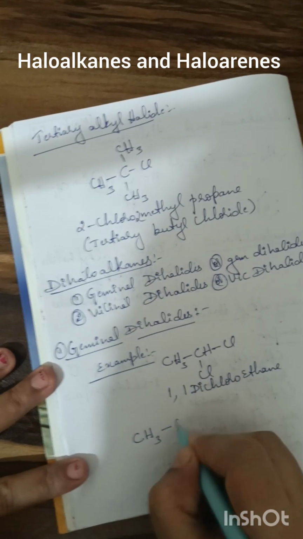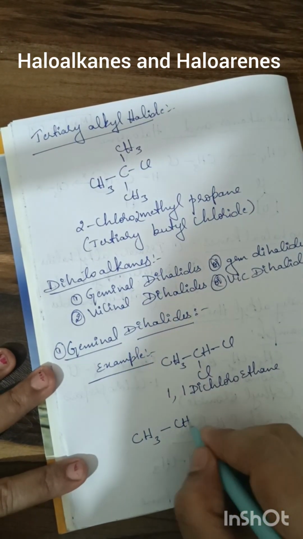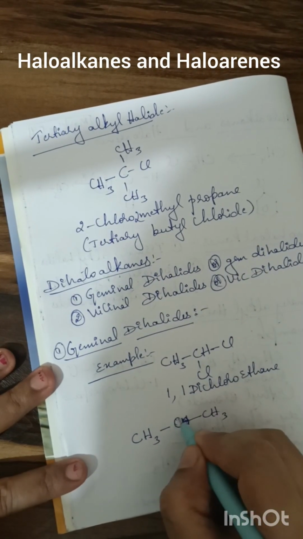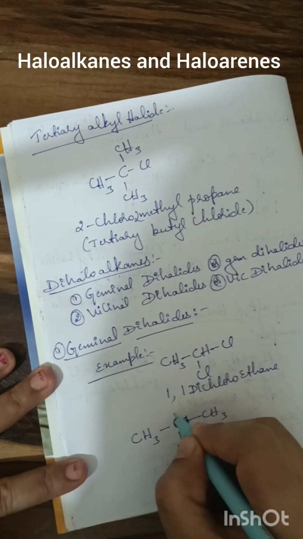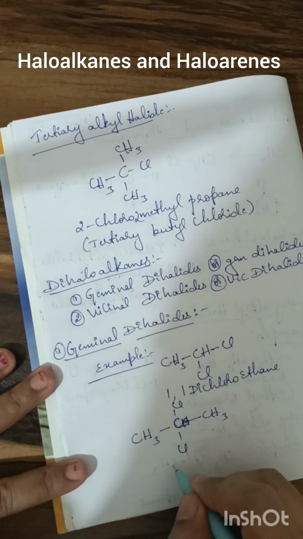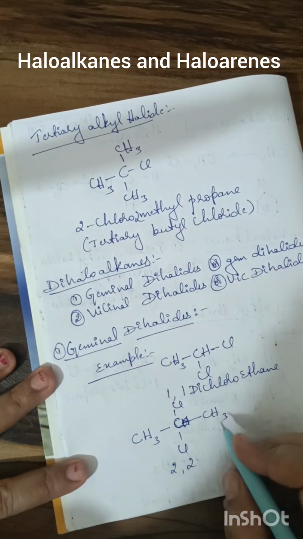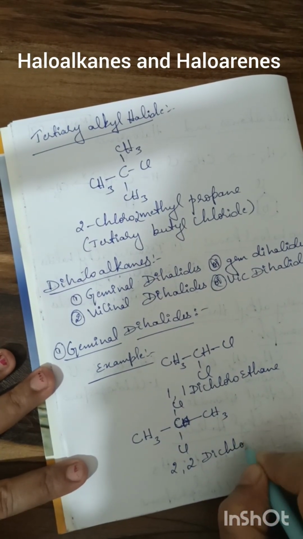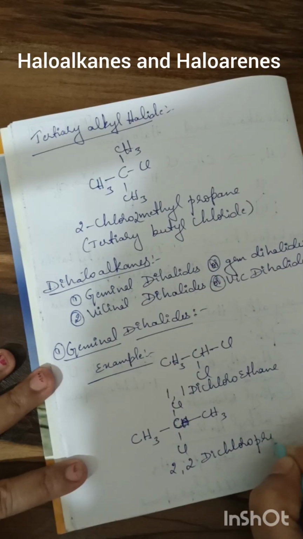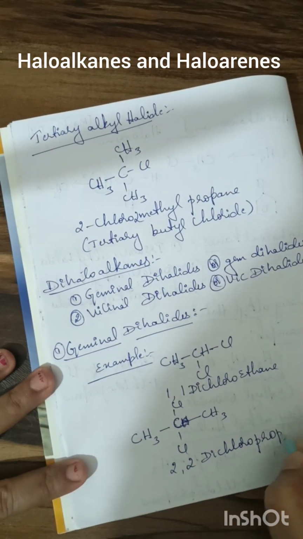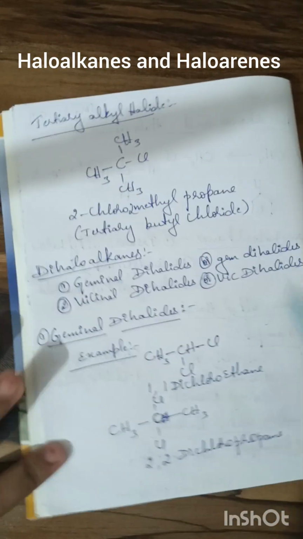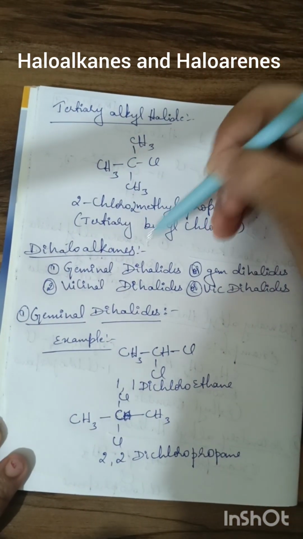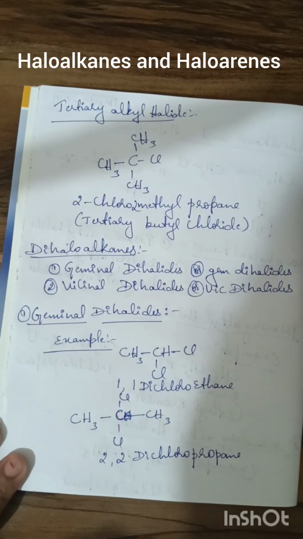In propane, another example for the geminal dihalides, here 2 hydrogen atoms will be replaced by 2 chlorine atoms, so that we get 2,2 dichloropropane. So here what you have to observe is that dihaloalkanes are mainly classified into 2 types.